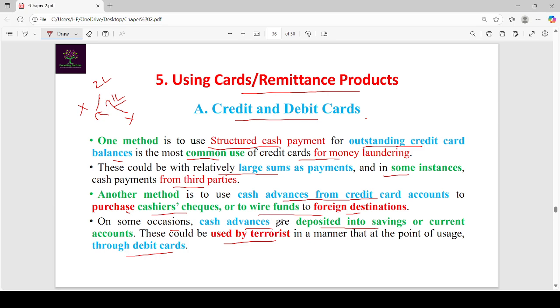See here, cash is withdrawn from the credit card, and that cash is deposited into the savings and current accounts. That amount is used by terrorists in targeted locations by using debit cards. So in this manner, debit cards and credit cards can be used by money launderers, terrorists or criminals. That's why this type of process is attractive to money launderers, terrorists or criminals.